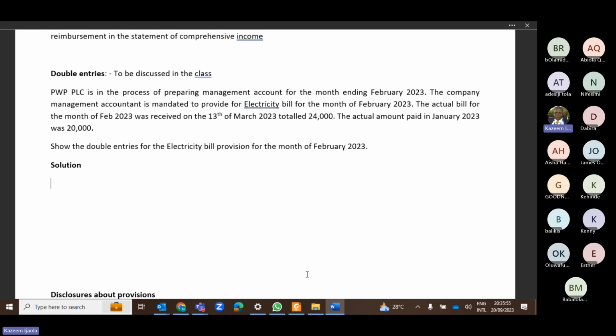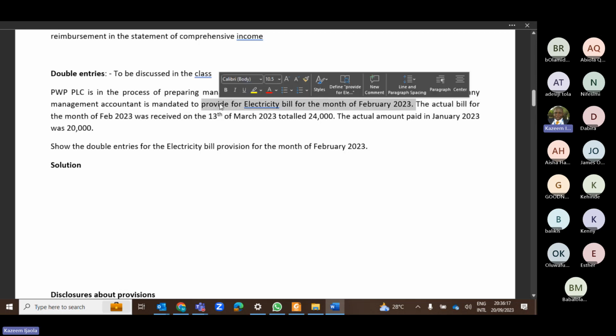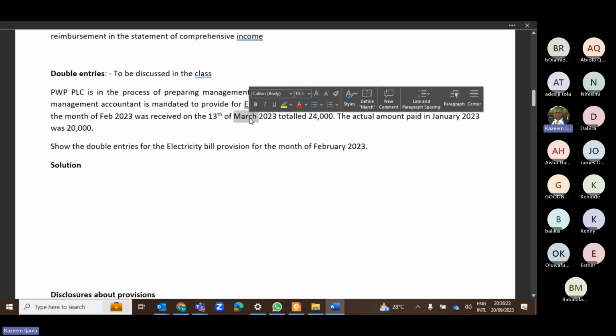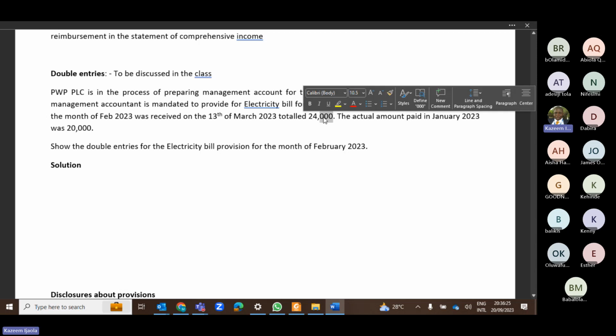The company management accountant is mandated to provide for the electricity bill for the month of February. That means the accountant wants to make provisions for the electricity bill for the month of February 2023. However, the actual bill for the month was received on 13th of March, totaling 24,000 naira.